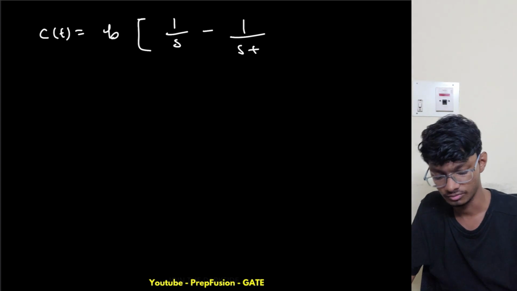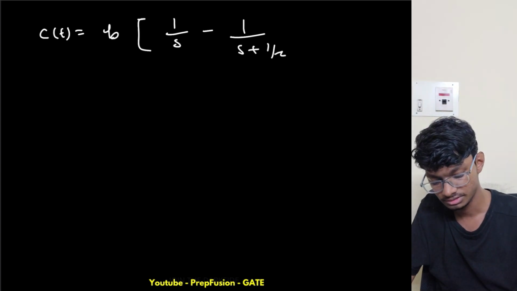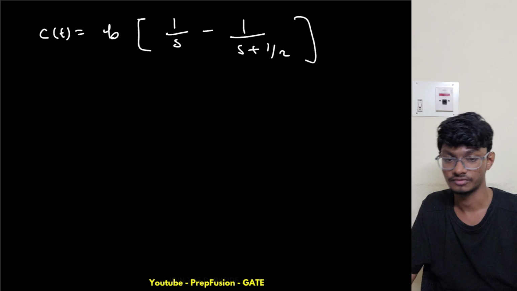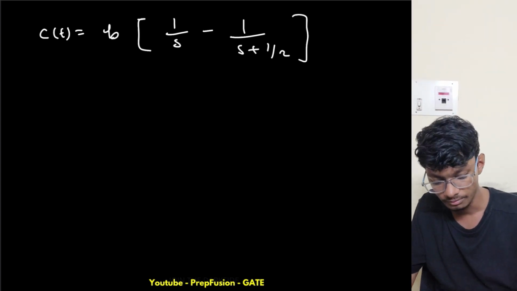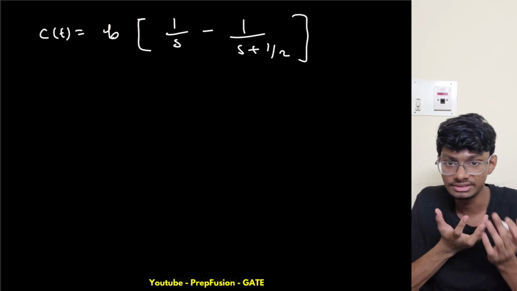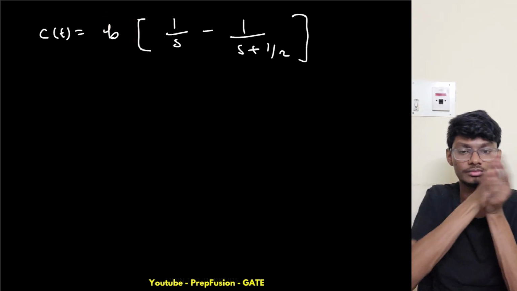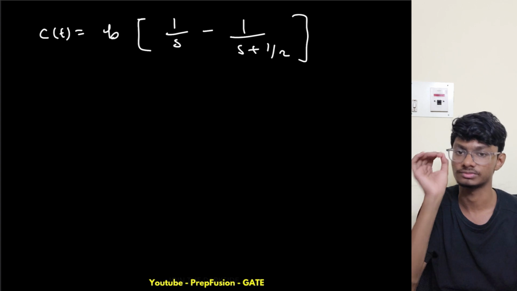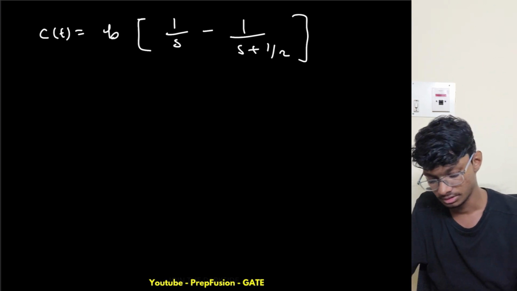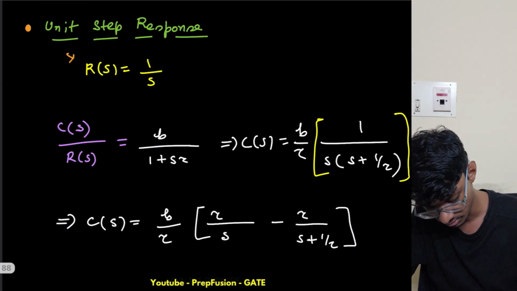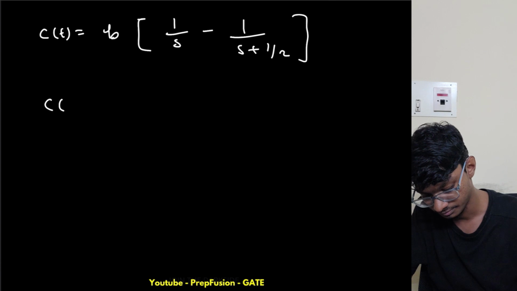Is this something familiar from the unit step response of the first system? It is basically familiar, only a b term is multiplied. As this is a linear system, only the DC gain will be multiplied, nothing else will change. All of the dynamic behavior will be the same, just the gain will be multiplied. I wrote C of t, but I should have written C of s.